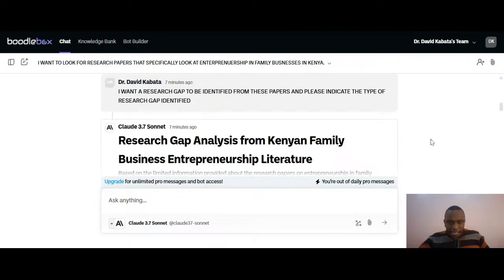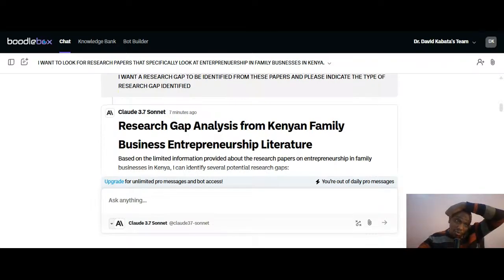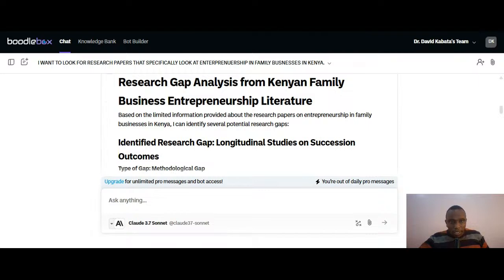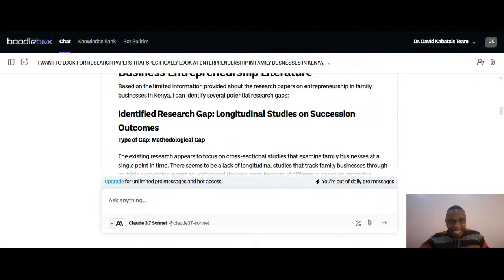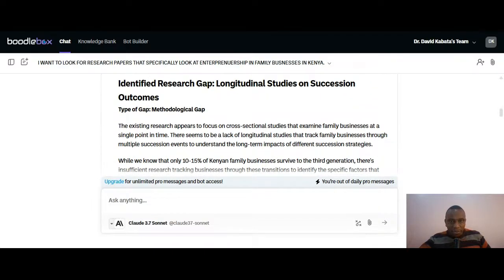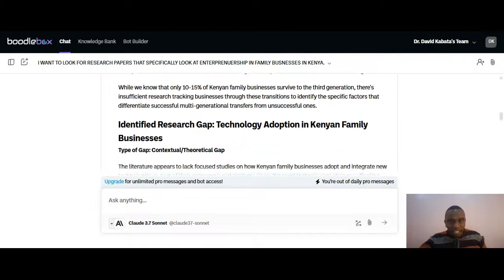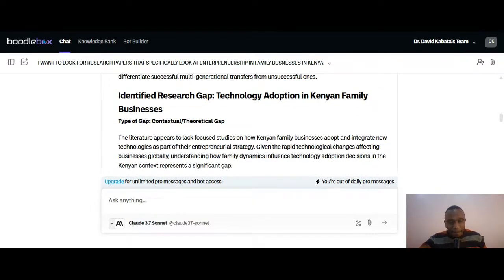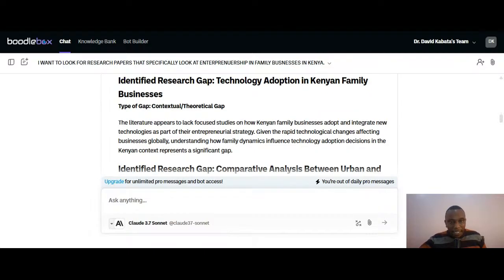Now it identified different research gaps, and because I told it to indicate the type of gap, you can see the gaps that it has identified. So there you have one, a longitudinal study on succession outcome. The existing research appears to focus on cross-sectional, and therefore somebody can do a longitudinal study on succession of the family businesses. Then you have technological adoption in Kenyan family businesses. That is a contextual or theoretical gap that somebody can look at.